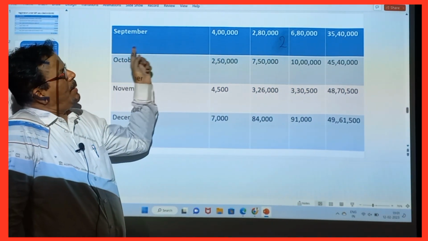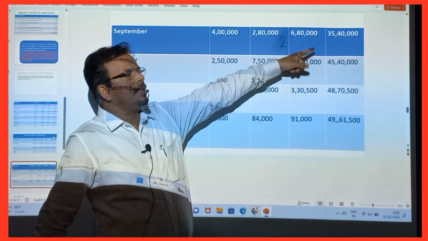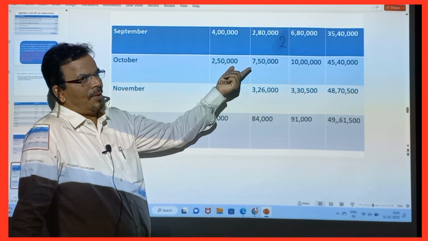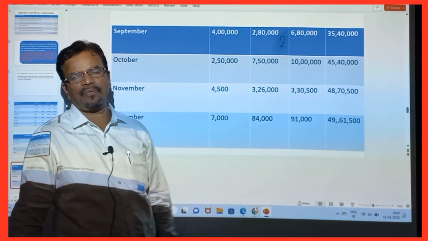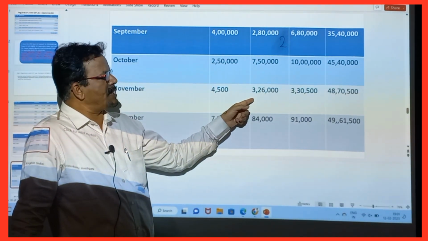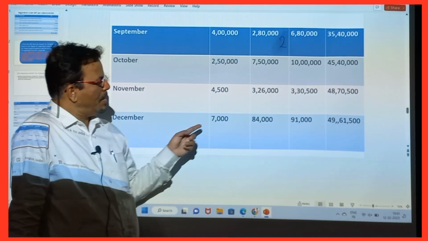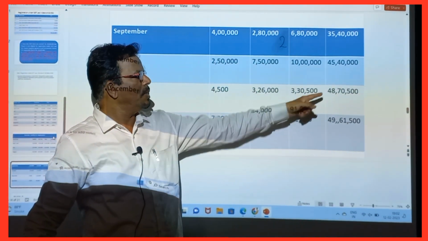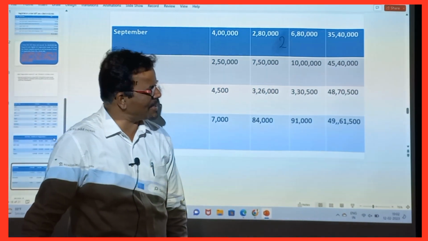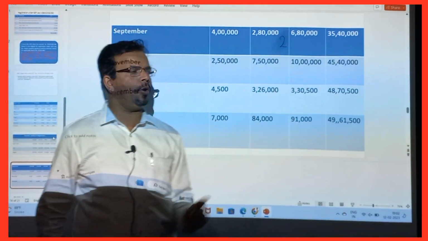September: what did we get? 4 lakh and then 2,80,000. What total did we get? 6,80,000. This cumulative is 35,40,000. October: 2,50,000, 7,50,000, 10 lakhs. Cumulative 45,40,000. November: 4,500, 3,26,000, 3,30,500, cumulative 48,70,500. December: 7,000, 84,000, 91,000. So 48,70,500 plus 91,000, we will get 49,61,500.